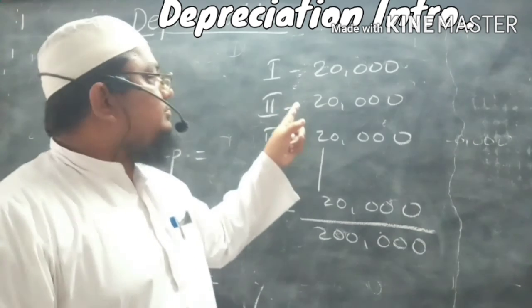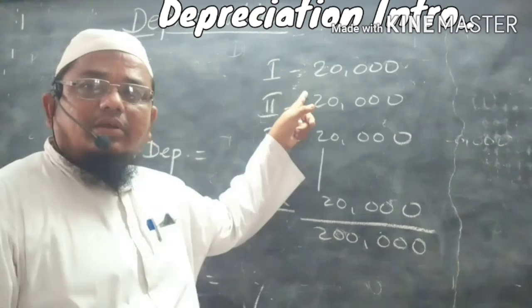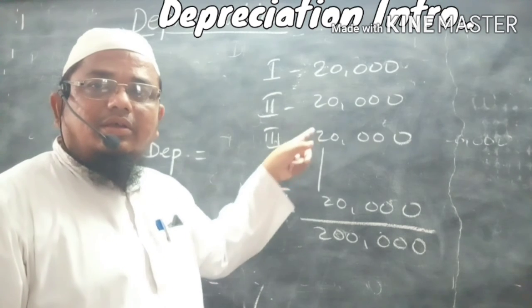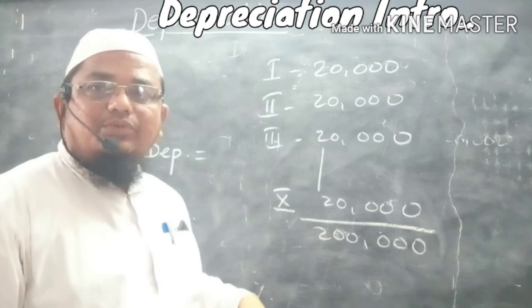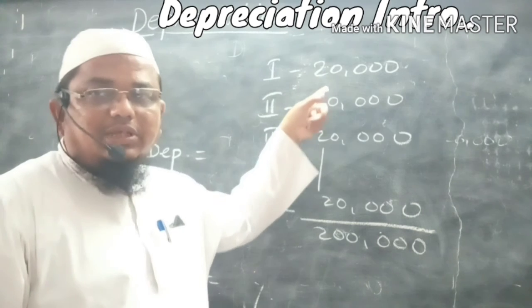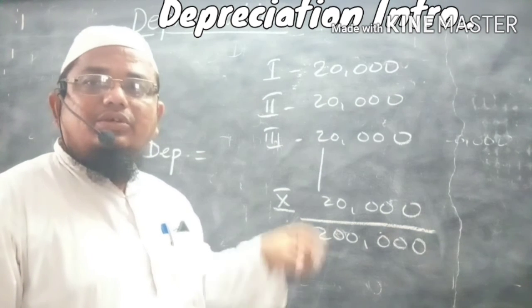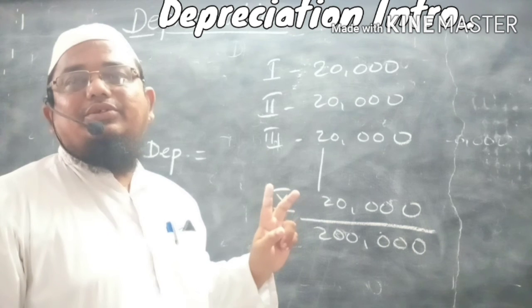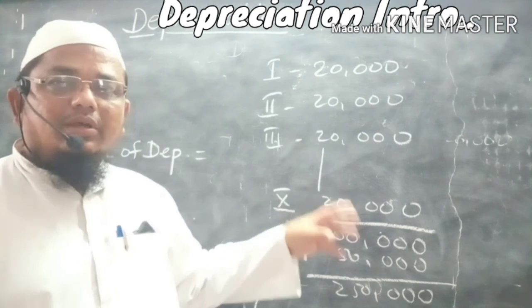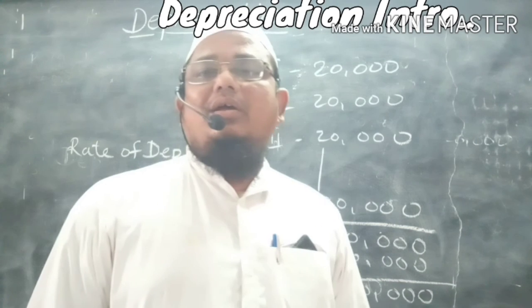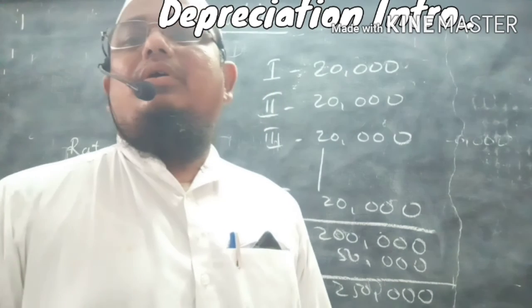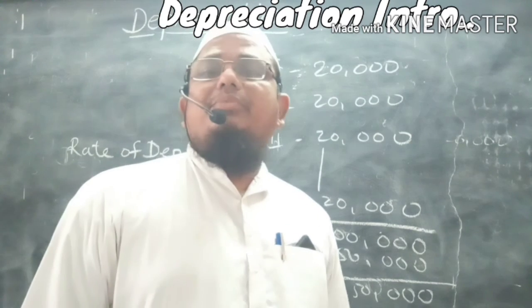Now here, as the decrease is gradual, the provision is also gradual. As the decrease is continuous, the provision is also continuous. So this is about the criteria of providing depreciation.